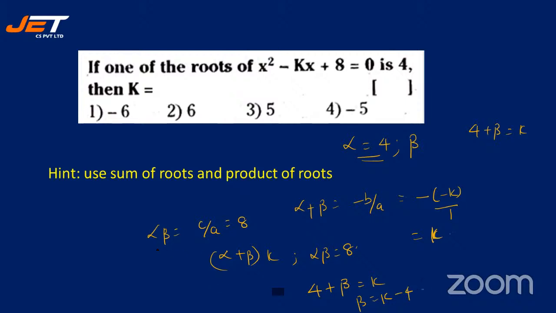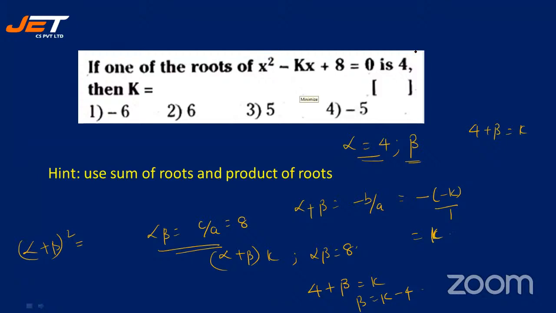All right. And you know alpha beta value is 8. So using this formula, you can find out alpha plus beta the whole square is equal to. Using that formula, you can find out the value of the other root. Okay. So let's see how many have used this rule and given me the answer. Let's check the chat box. Okay, almost all have given me. All right, yes.